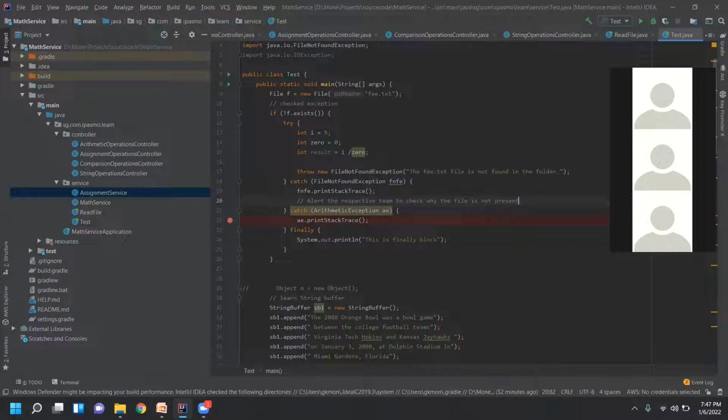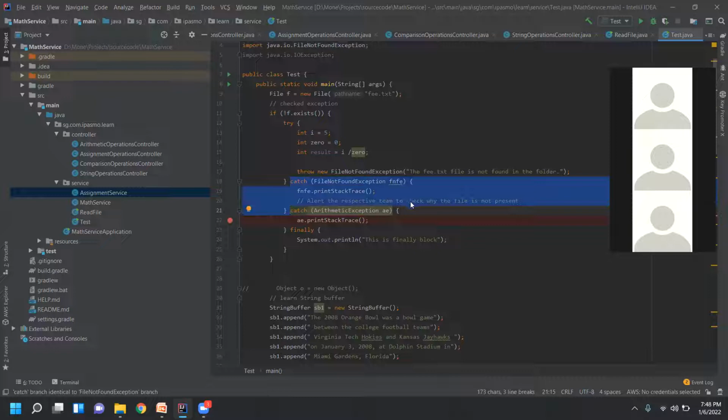Yes. So sometimes the batch jobs, when they are executing, expect the file. When the file is not there, we need to alert the respective team. So we'll send an email or anything. Sending an email and so on, we can write here in the catch block because it's a file not found exception, right? So this is the real use case for when we have to catch the exceptions.